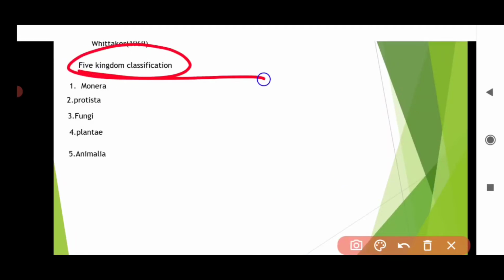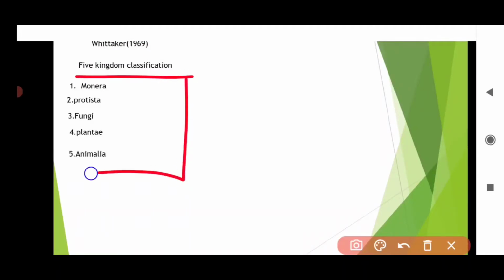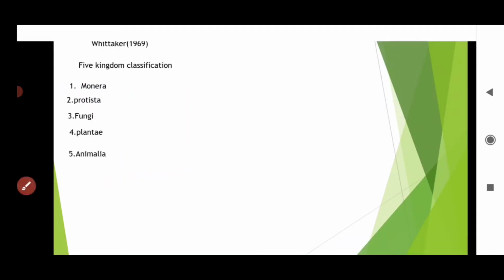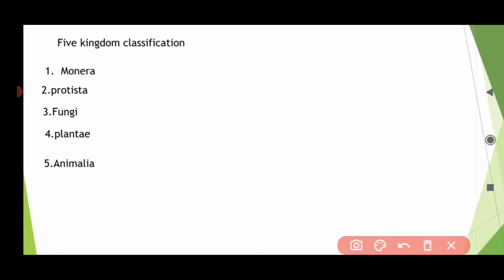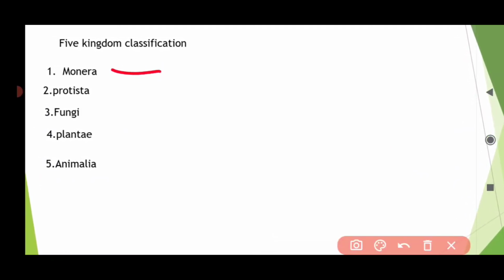Talking about the 5 kingdom classification, it includes Monera, Protista, Fungi, Plantae, and Animalia. R.H. Whittaker classified organisms into these 5 kingdoms. Talking about Monera, Monera is nothing but a prokaryotic group.